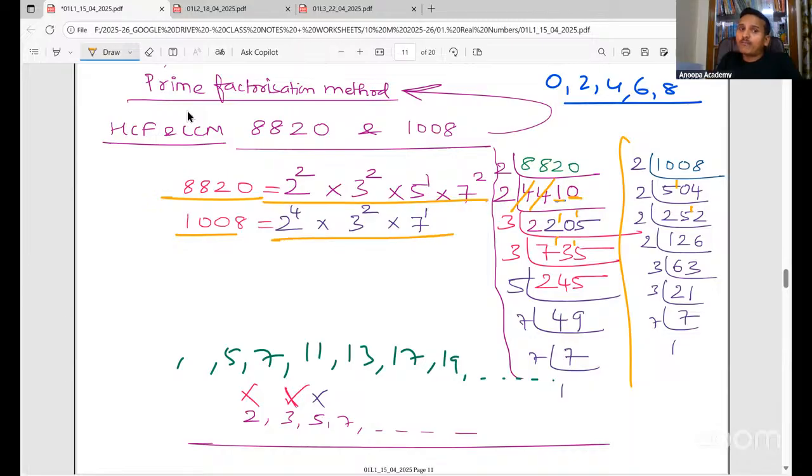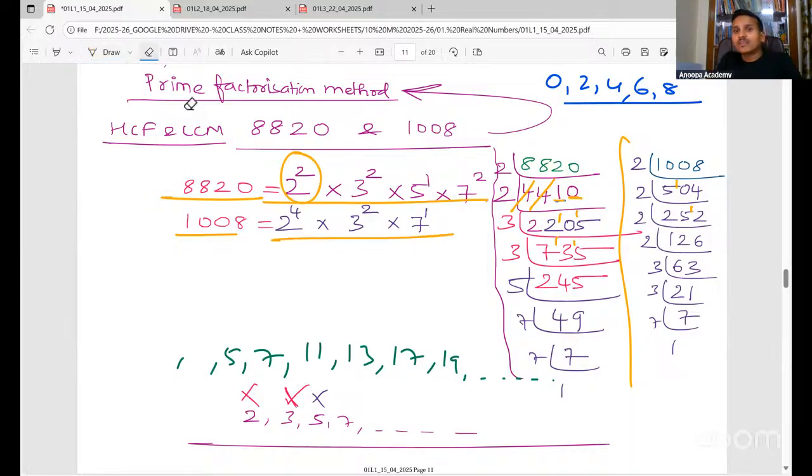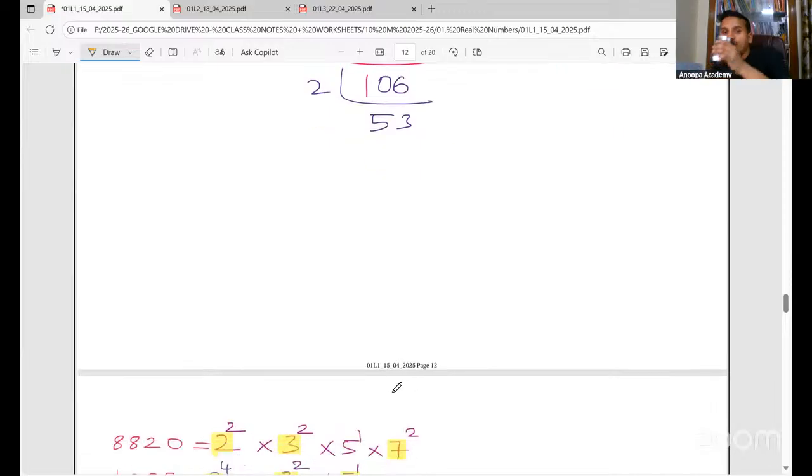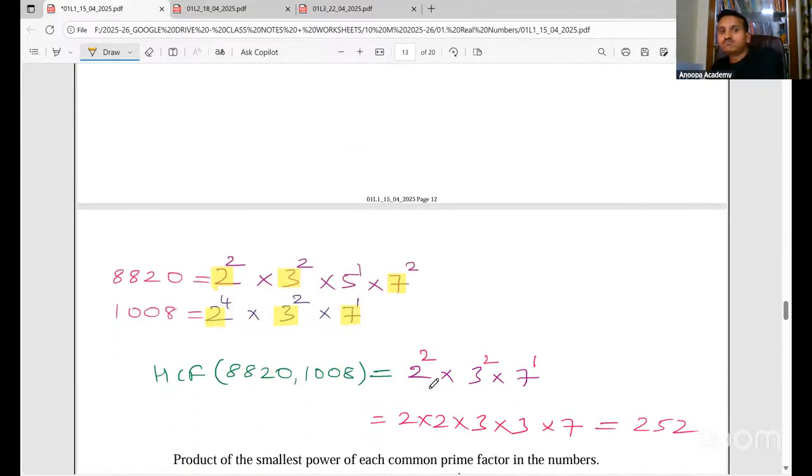Now we have used power form so that it is easy for us. Why power form? How power form? Look here. 2 is 2 times, so 2 to the power 2. 3 is 2 times, so 3 to the power 2. You know all this, right? Same way here. 2 is how many times? 4 times. 2 to the power 4. Like that I have written.